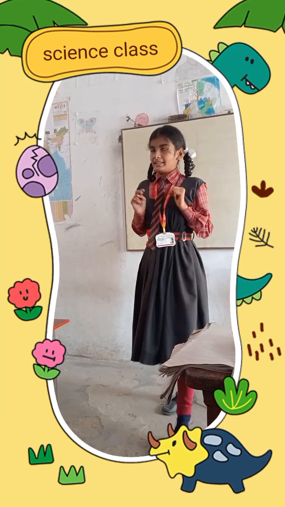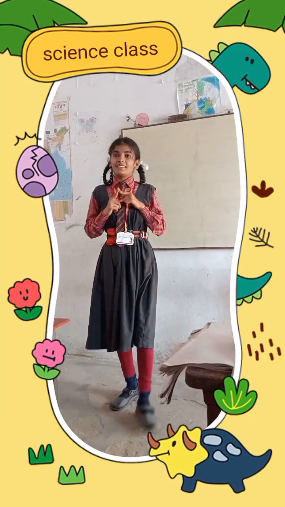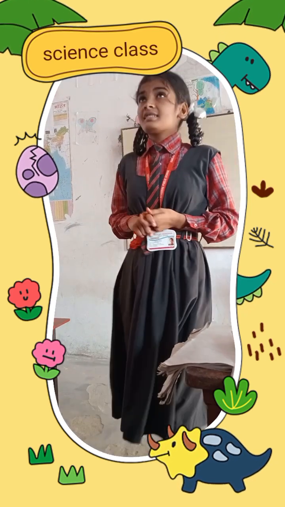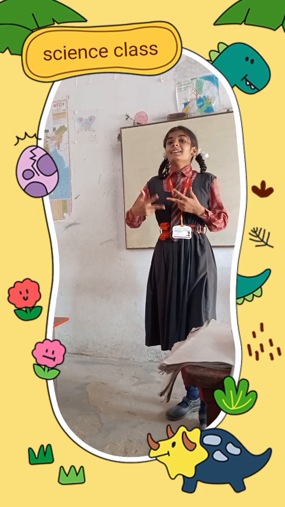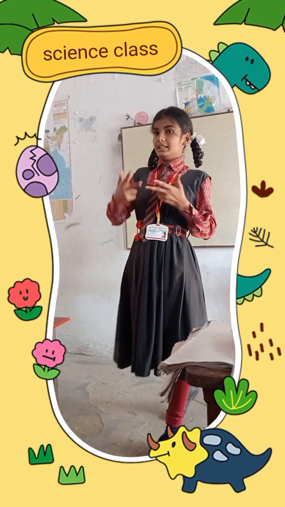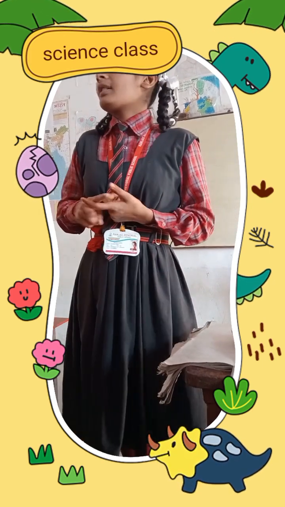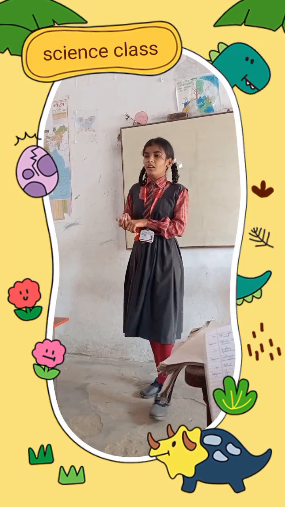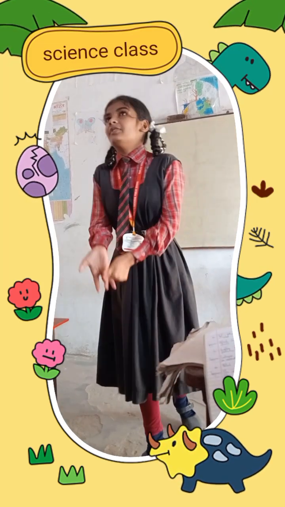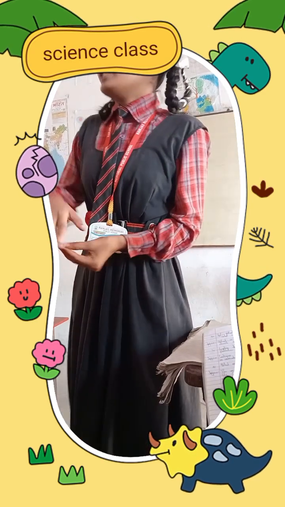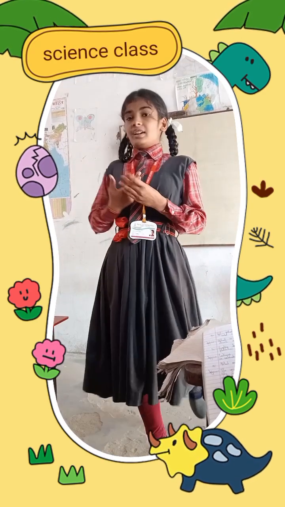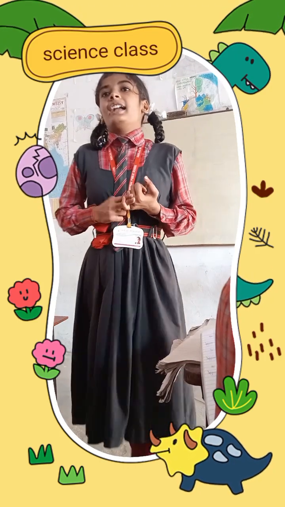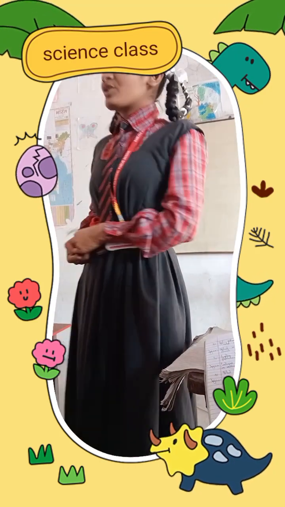Increasing temperature: there are two methods. First is pasteurization and second is sterilization. Pasteurization means to heat the food item and quickly cool it down. Microorganisms cannot withstand this change. And sterilization means to heat the food item for a longer time. And the fourth one is using preservatives. There are two types, natural and artificial. Natural ones are such as sugar, salt, and acid, and artificial ones are such as sodium metabisulfite and sodium benzoate.